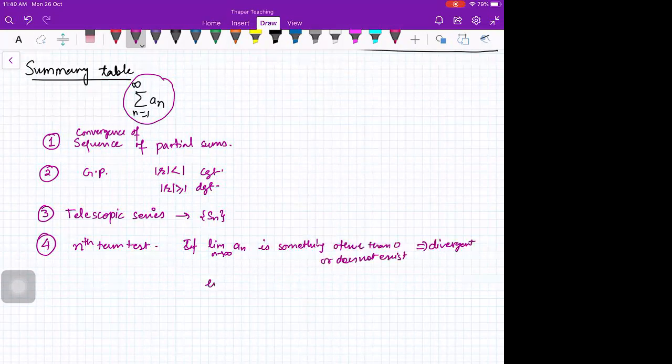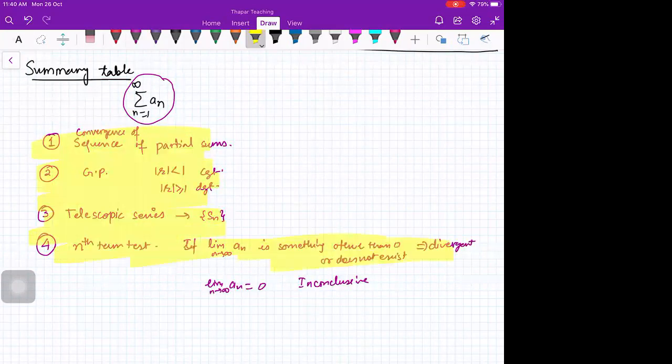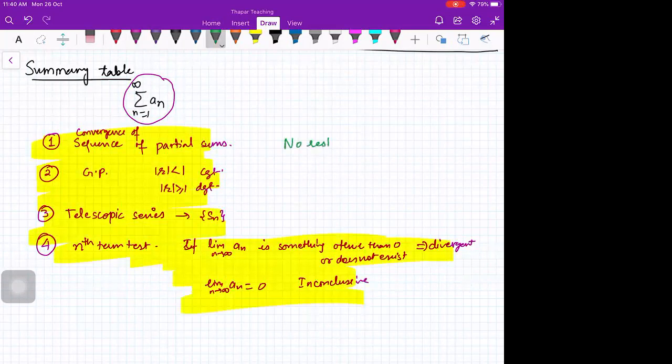And if limit n going to infinity, an is 0, test is inconclusive. So all these tests are valid for any series without any restriction on an, in the sense we don't require an to be positive.